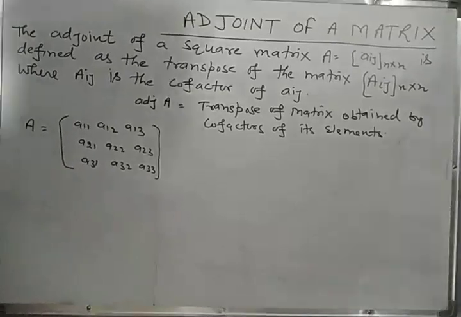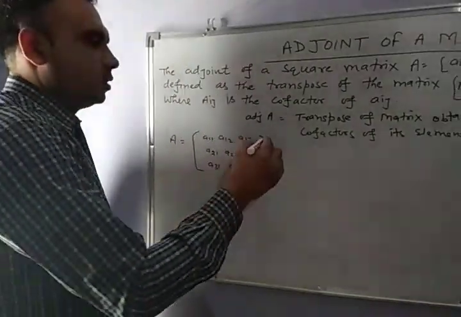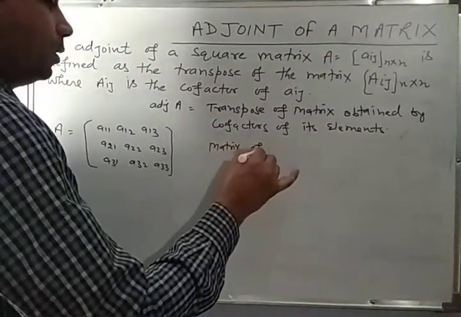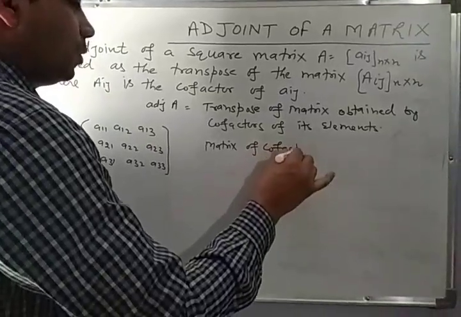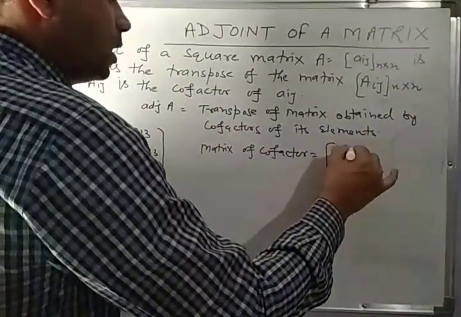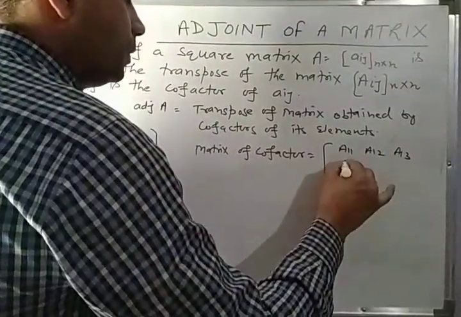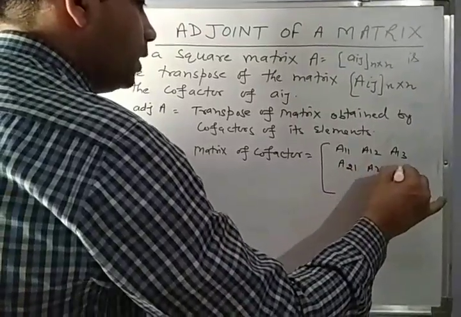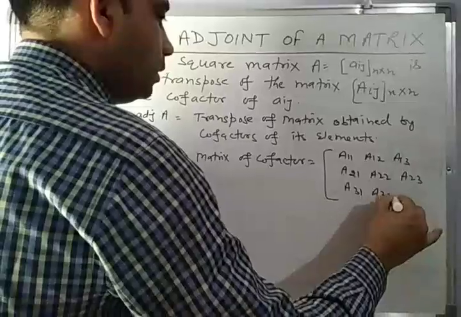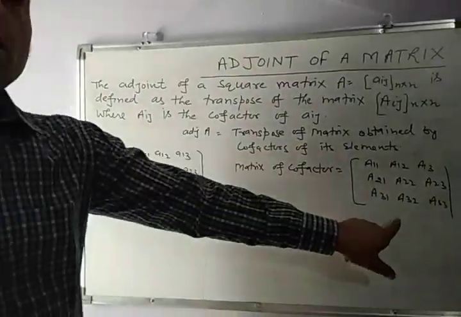Let the matrix obtained by the cofactors of these elements be the matrix of cofactors. The matrix of cofactors is A11, A12, A13, A21, A22, A23, A31, A32 and A33. This is the matrix of the cofactors.